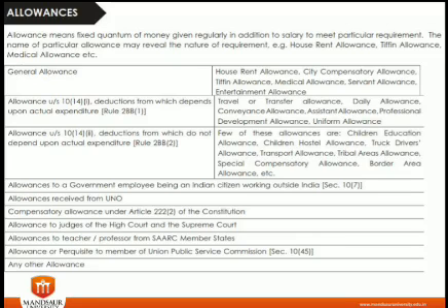Here you can see house rent allowance, city compensatory allowance, medical allowance, tiffin allowance, education allowance, hostel allowance, truck driver allowance. So there are n number of categories of allowances where a person is getting allowances in terms of cash.